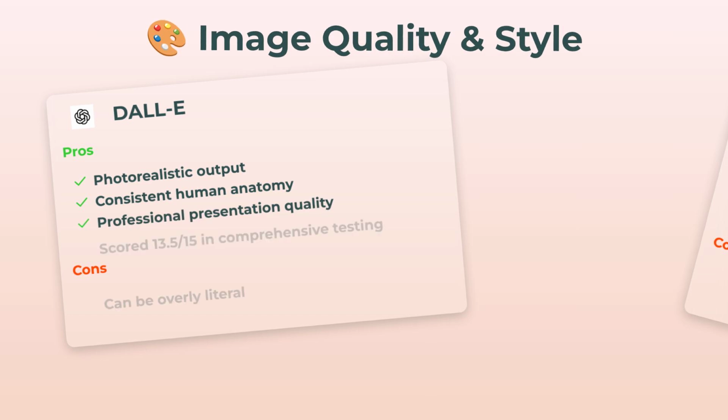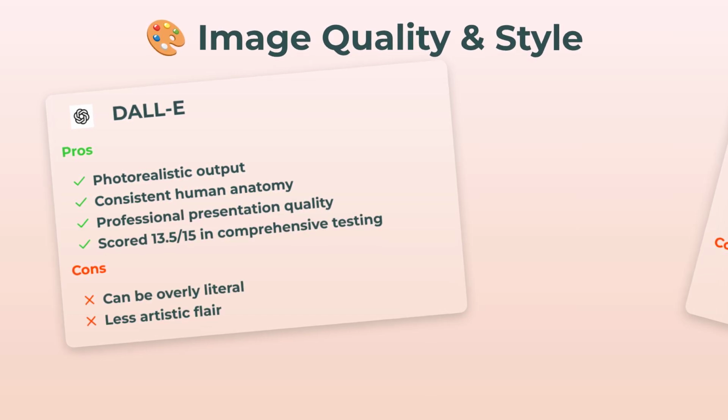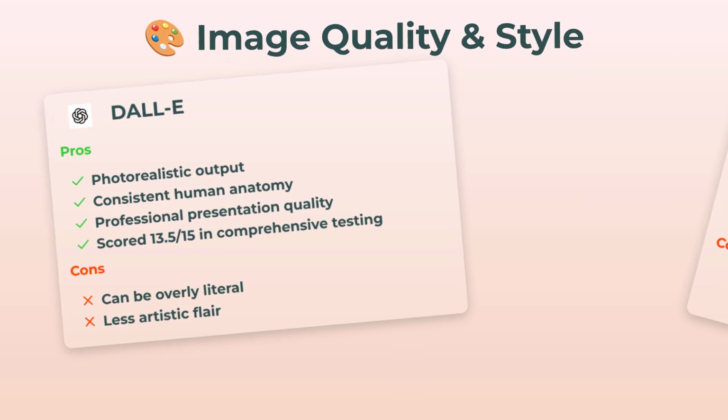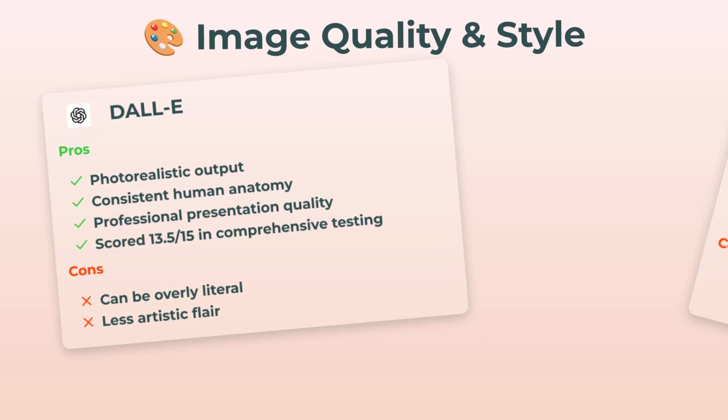Okay. Image quality and style. DALL-E cranks out photorealistic stuff, nails human anatomy, and almost always looks pro. Like in testing, it scored 13.5 out of 15, which is wild. But sometimes it's so literal, it feels kinda vanilla.